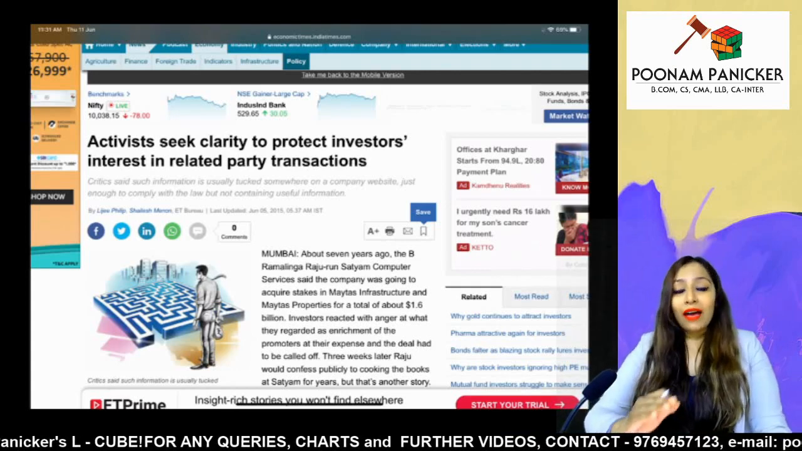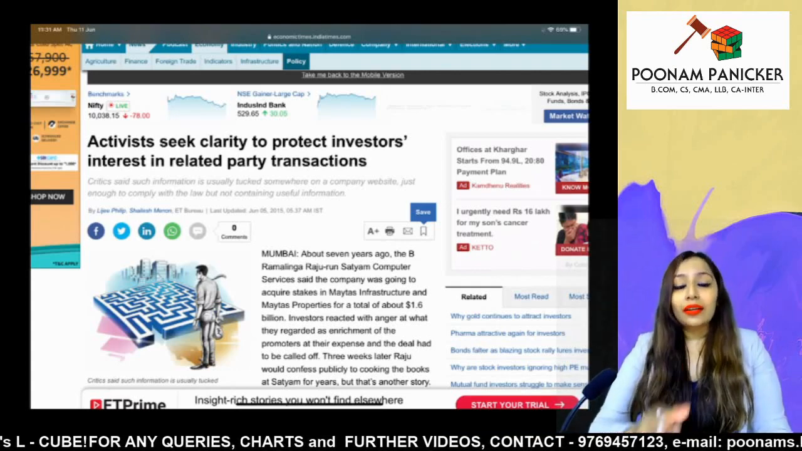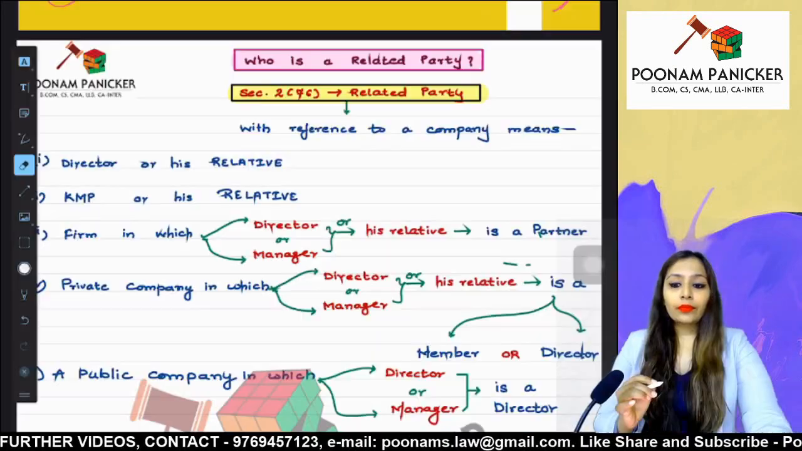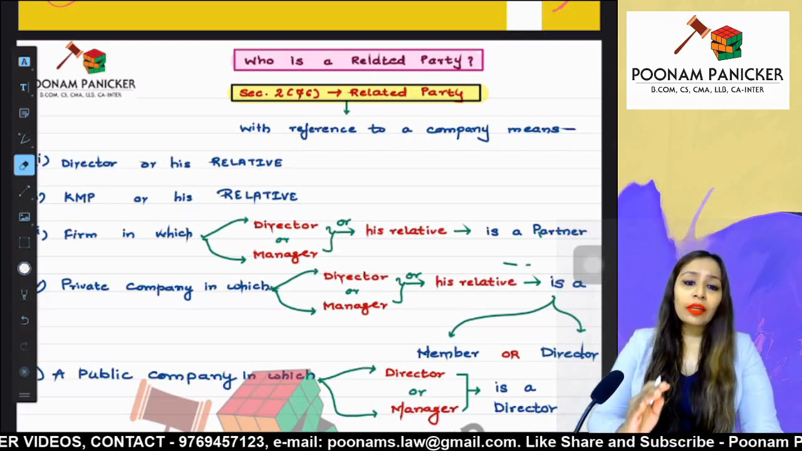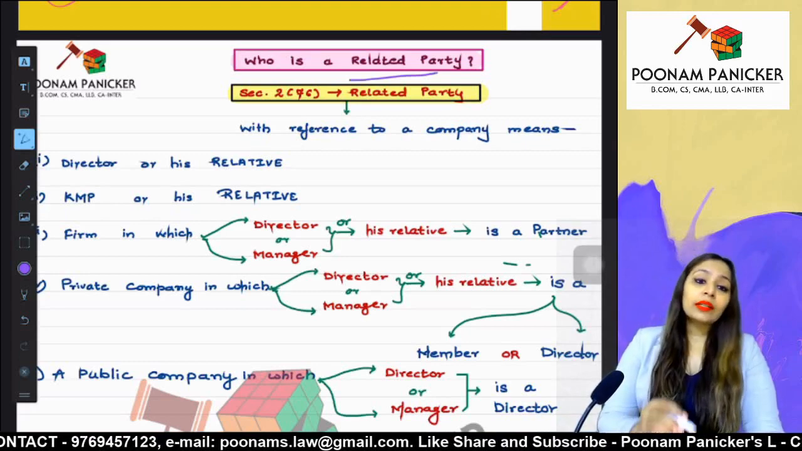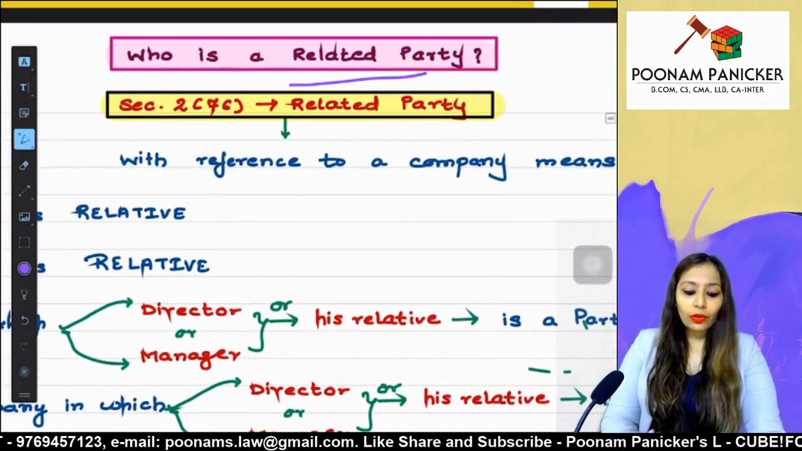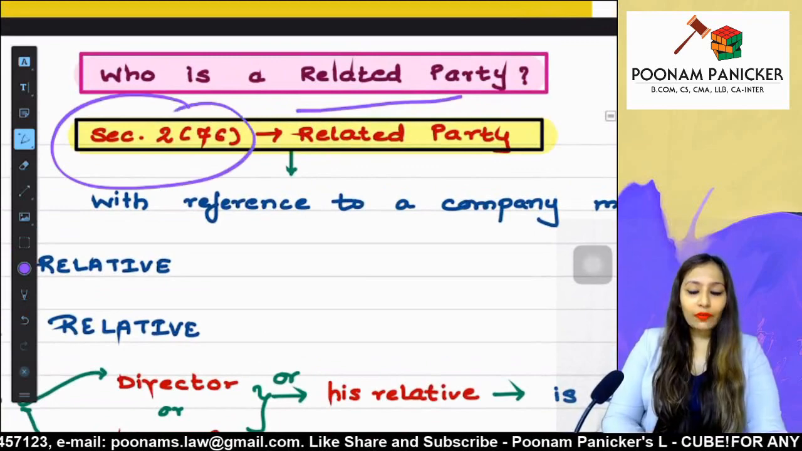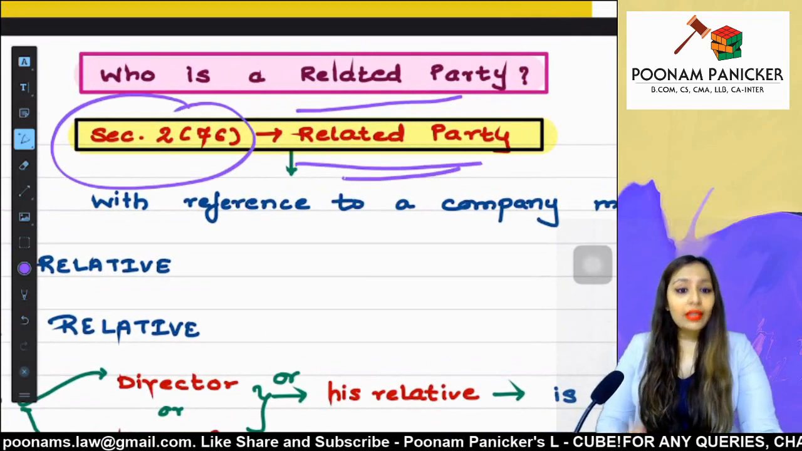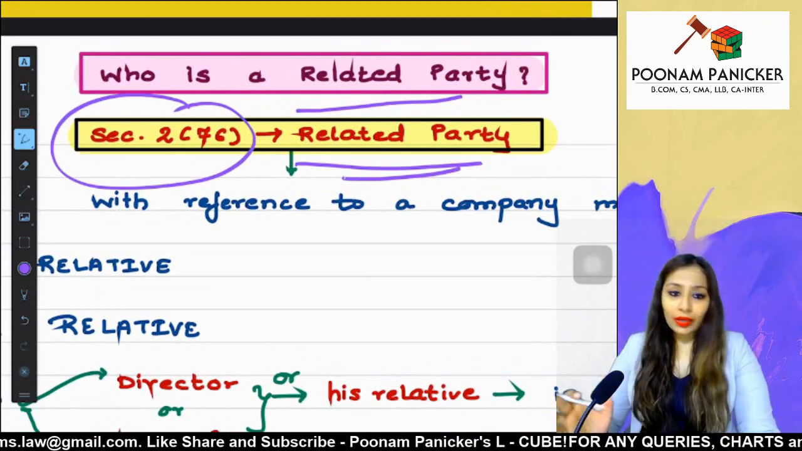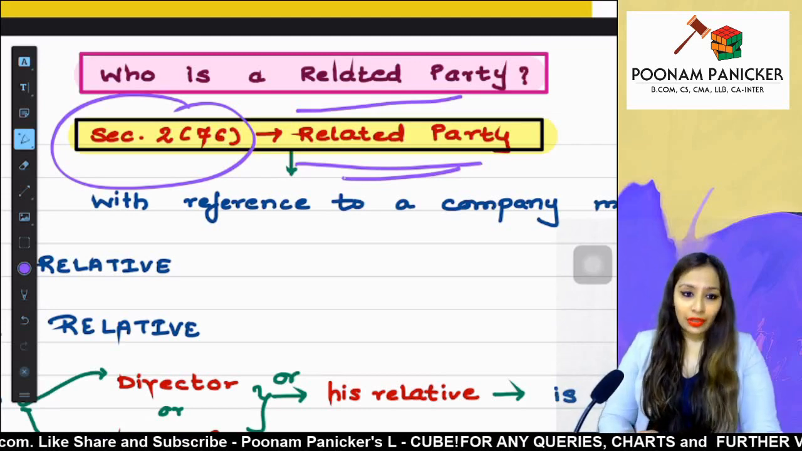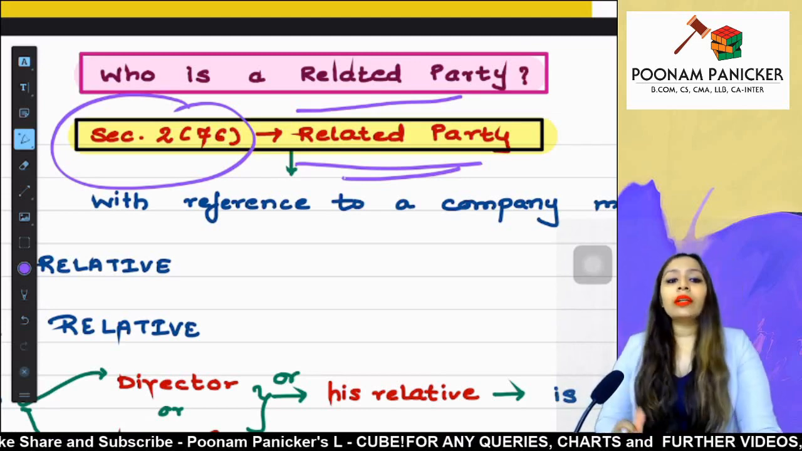Now we will have a look at what exactly is a related party and how would you identify a related party. The definition of related party is covered under section 2 clause 76 of the Companies Act. Related party is defined in context to a company. So it is with reference to a company which wants to enter into a related party transaction, that is the company which wants to enter into this kind of a contract.